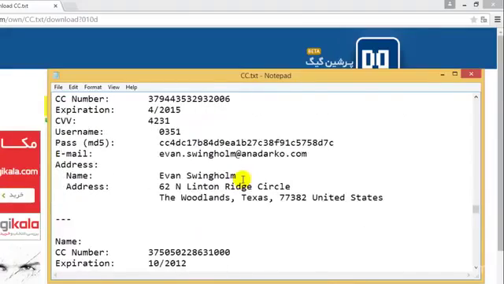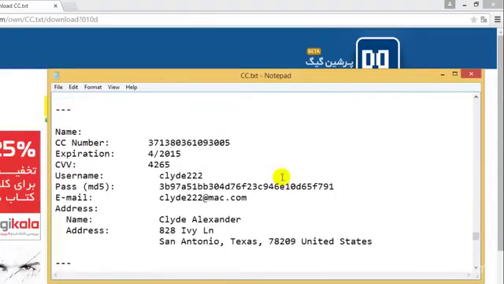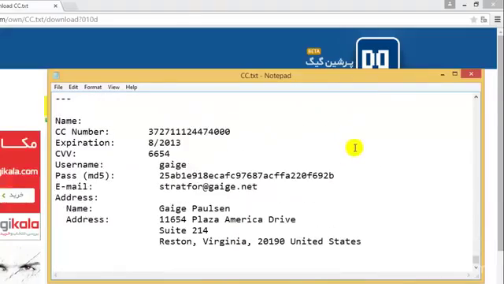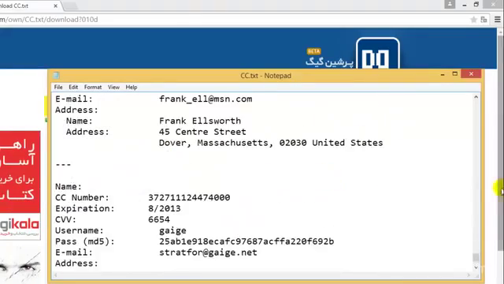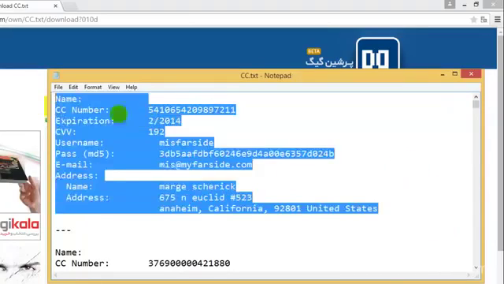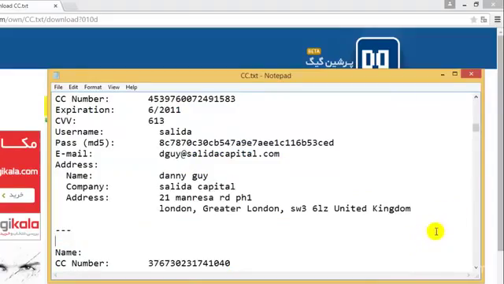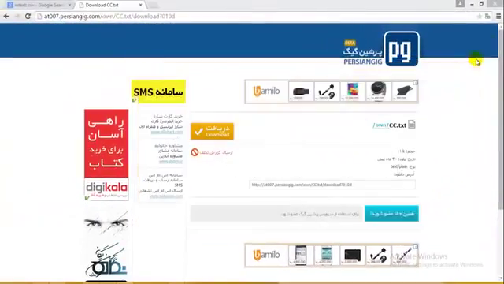Let me check if I have any active one. Feb, March, April. This expired last month. It's an American Express card, and even this expired last month. Okay, so I don't actually have any active one, and it's actually quite good that I don't have any active card over here, because if one of you watching this video is malicious, you could probably use that for illegal purposes.